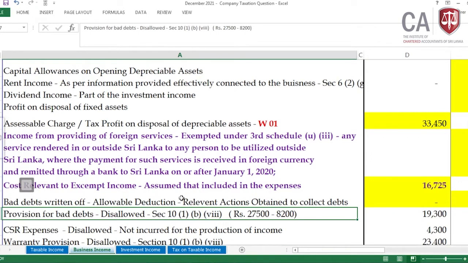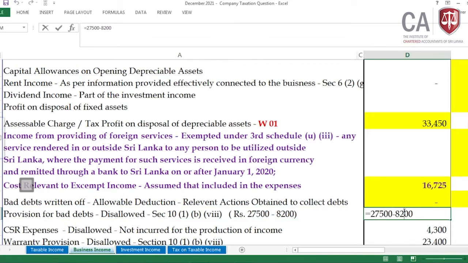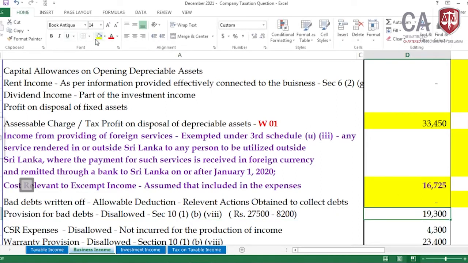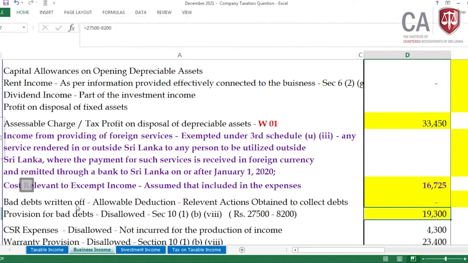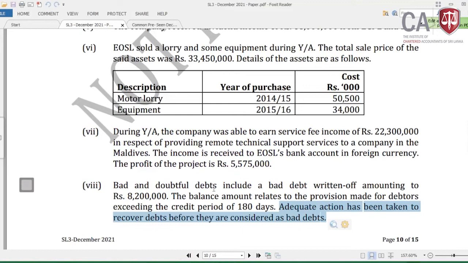Under section 10 subsection 1b Roman 8, the total amount under administrative expenses is 27,500. We need to remove the bad debt write off, which is already included in there and is an allowable deduction. Then 19,300, which is 27,500 minus 8,200, is the provision for bad debts which should be disallowed. Okay, that's the disallowable expenses with reference to the bad and doubtful debts done.